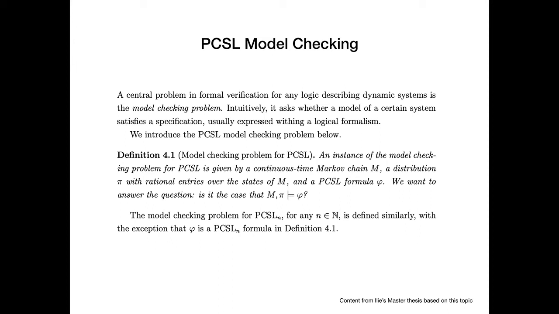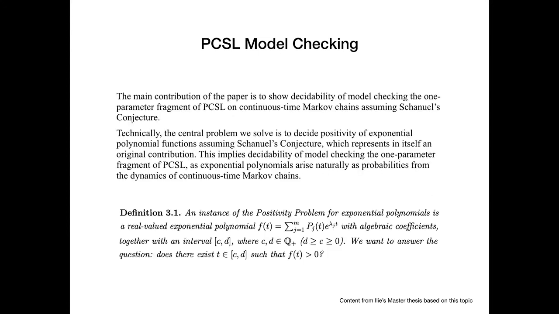Sure, thank you. And then the model checking problem for PCSLN is still the model checking problem for PCSL, but now we restrict the existentially quantified variables to be at most n. The main technical contribution that we had was showing decidability of the model checking of the one parameter fragment of PCSL, so that's PCSL1, assuming Schanuel's conjecture.